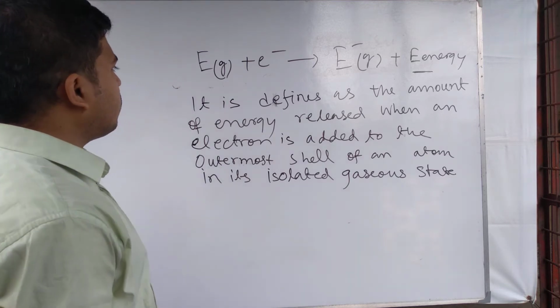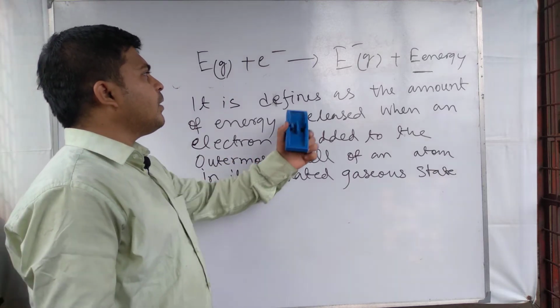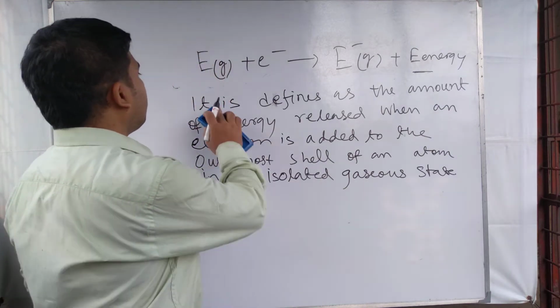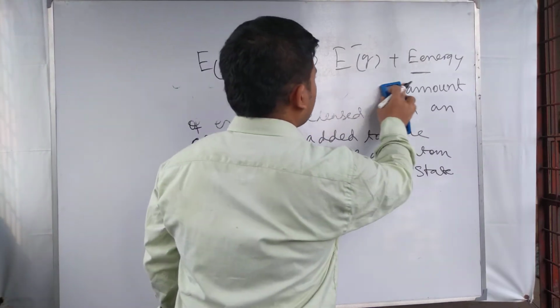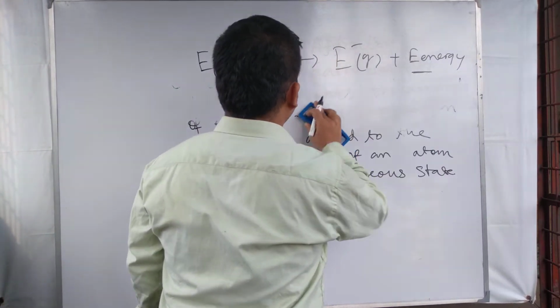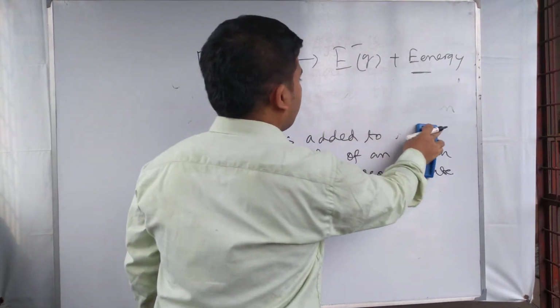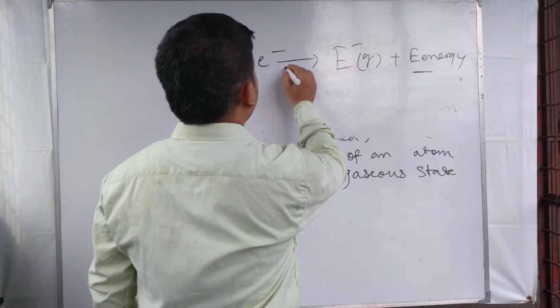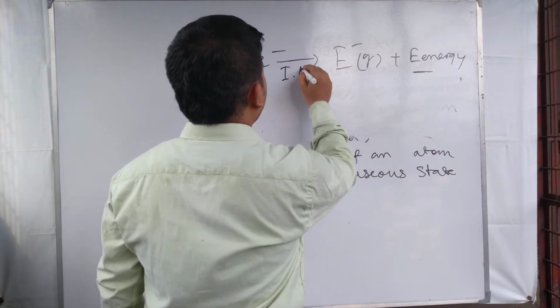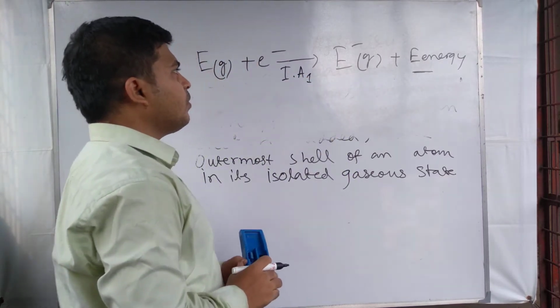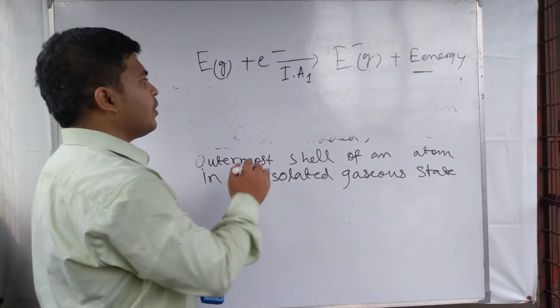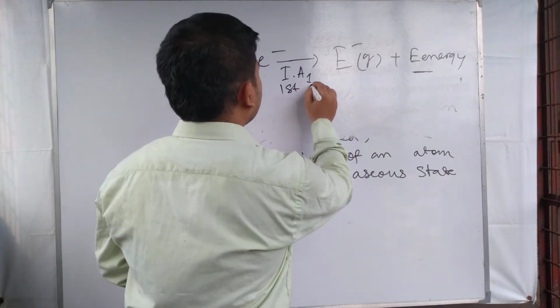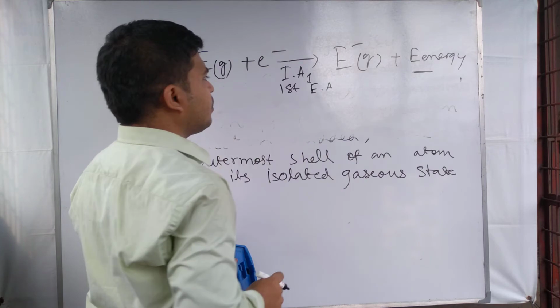This is the definition and representation of electron affinity. For receiving the first electron in the outermost shell of an atom, we say electron affinity 1, the first electron affinity, first EA.